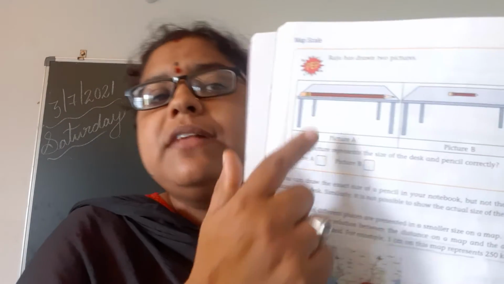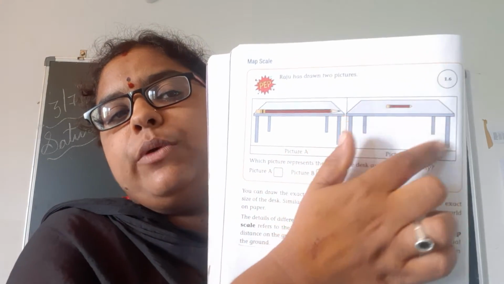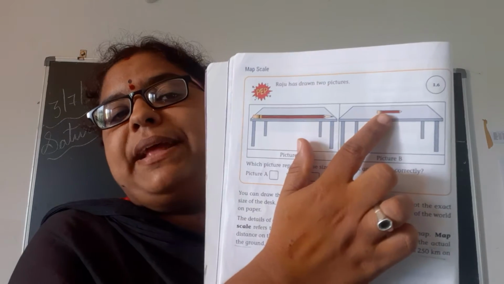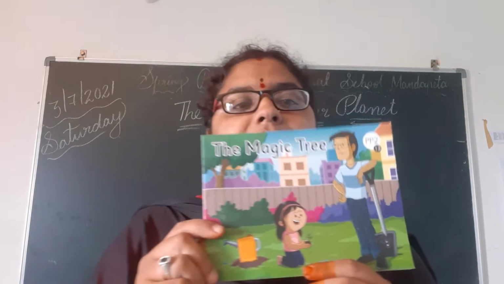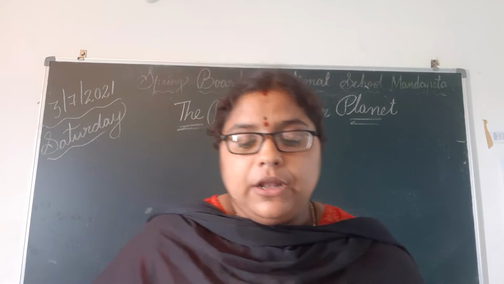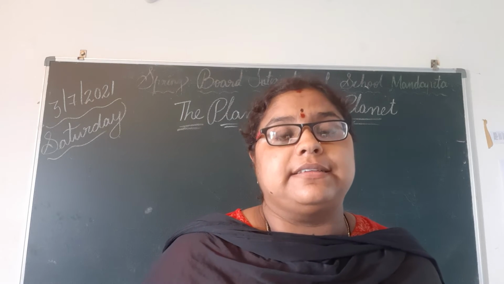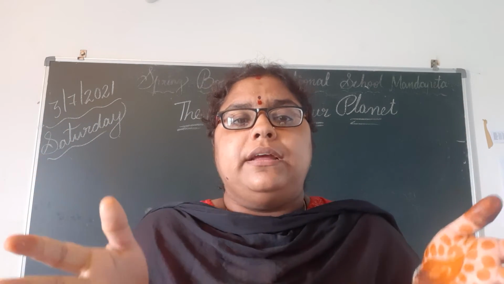B. Very good. Because this is a picture. Here someone has drawn this, and this is the actual one. Okay, this is the size of the pencil and this is the size of the desk. Very good. You can draw the exact size of a pencil in your notebook. See, this is our notebook. We can draw the exact size. See, this is the exact size of a pencil. But not the exact size of the desk. We can't draw the exact size of a desk. We can't draw it.